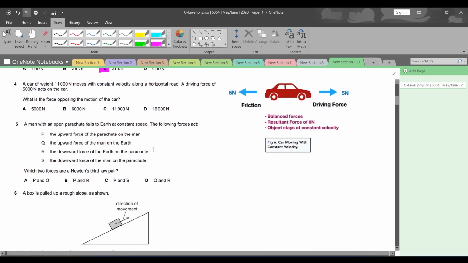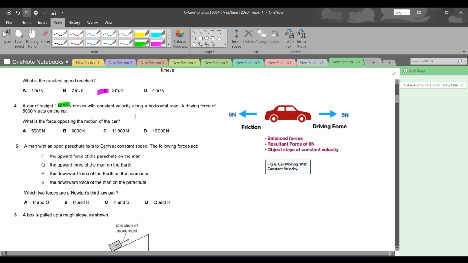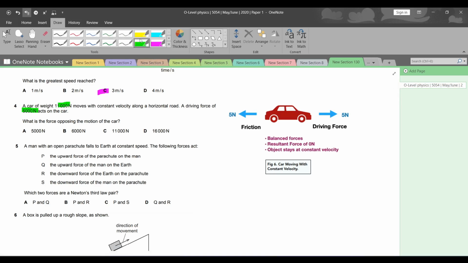Question number 4. A car of weight 11,000 Newton moves with a constant velocity along a horizontal road. A driving force of 5,000 Newton acts on the car. What is the force opposing the motion of the car? So मैंने ये diagram पकड़ा इंटरनेट से, and as we can see, the forward motion is 5 newtons and the backward is 5 newtons as well. It is a car with constant velocity. ठीक है ना?